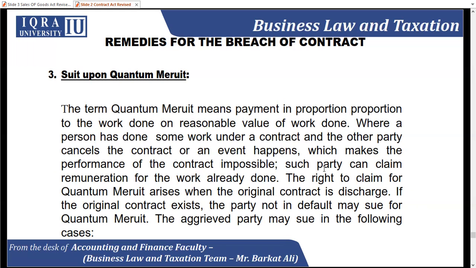The term quantum meruit means payment in proportion to the work done, or the reasonable value of work done, where a person has done some work under a contract and the other party cancels the contract or an event happens which makes the performance of the contract impossible. Such a party can claim remuneration for the work already done. The right to claim quantum meruit arises when the original contract is discharged. If the original contract exists, the party not in default may sue for quantum meruit.